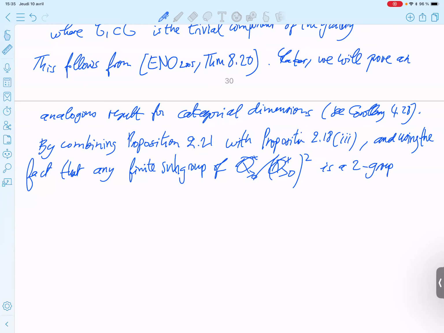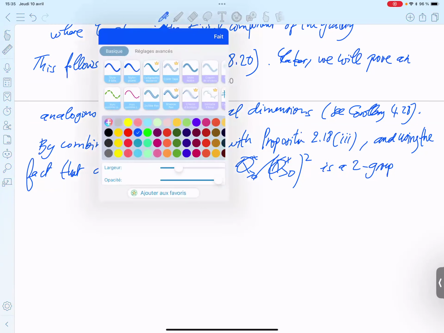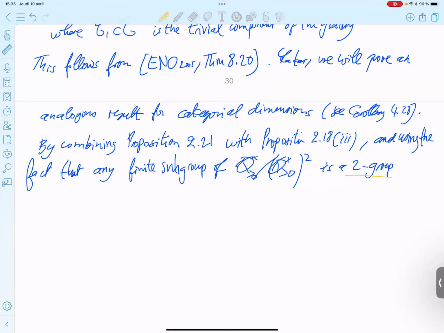So it's more than the two group. Yeah, in fact, two group means any subgroup is a group of order 2 power n. So that's true. But if I'm not mistaken, you have more than that. We have more, in fact.